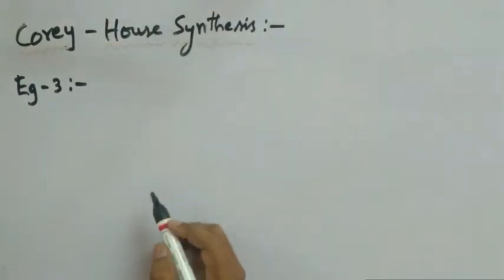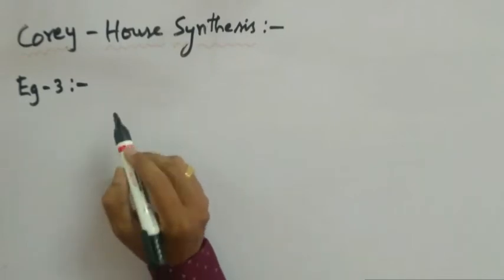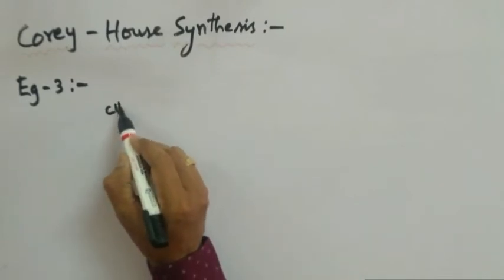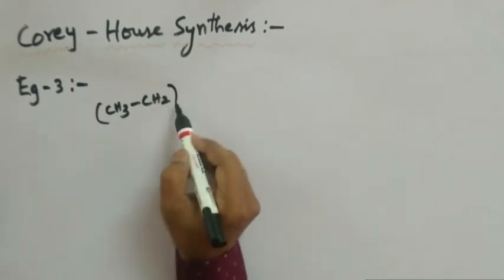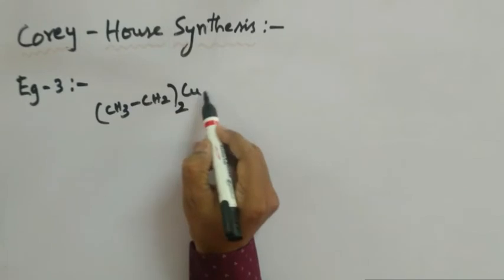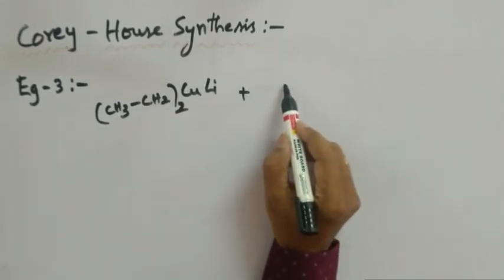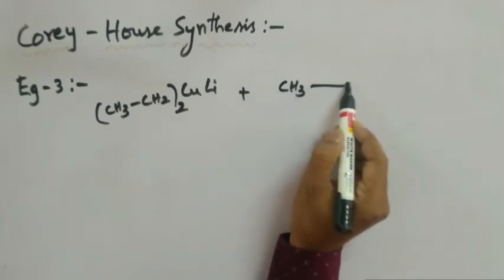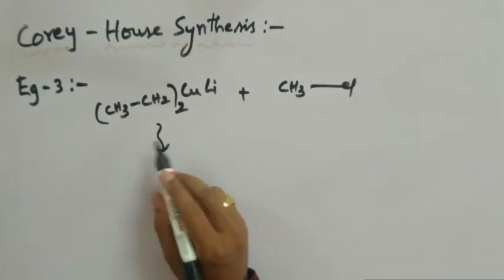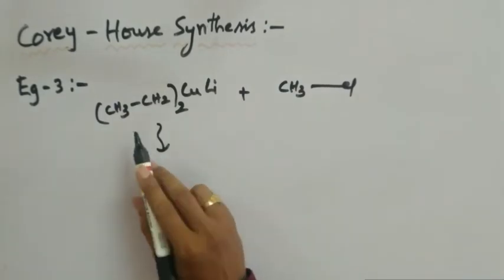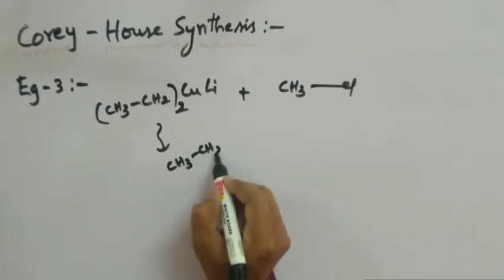Now let's take one more example. Here I am taking diethyl lithium cuprate, (CH3CH2)2CuLi, this is our ethyl group twice CuLi. This on treatment with, let us suppose I am taking again methyl chloride. What is the alkanide ion obtained here? It is R minus ion. In place of R I have ethyl group. Therefore I am going to get CH3CH2 minus.